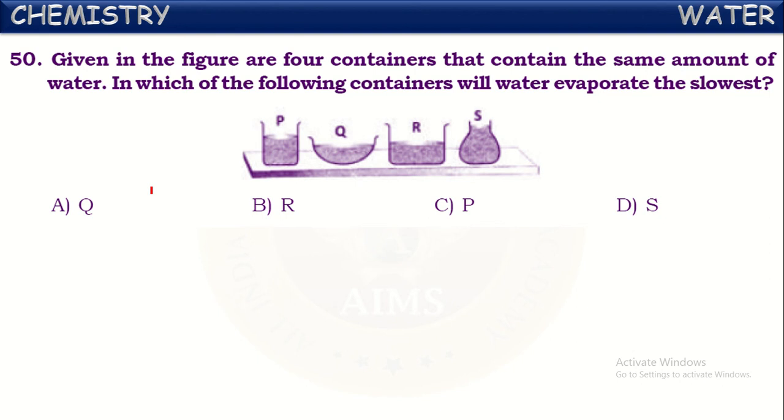If the surface area is less, then the rate of evaporation will be less, because evaporation is a surface phenomenon. Water starts converting into vapor only from the surface. So if there is more surface area, more water will be evaporated at the same time. If you observe the diagrams here, of the four containers, the container S has a less surface area. Only from this will water be evaporated. So the rate of evaporation will be slow in the container S.